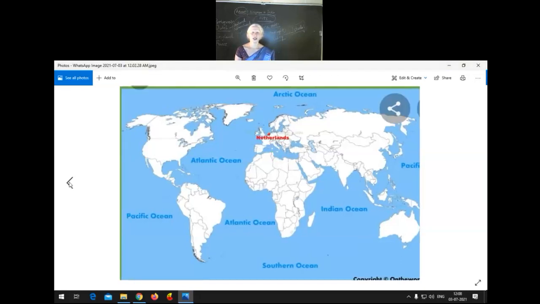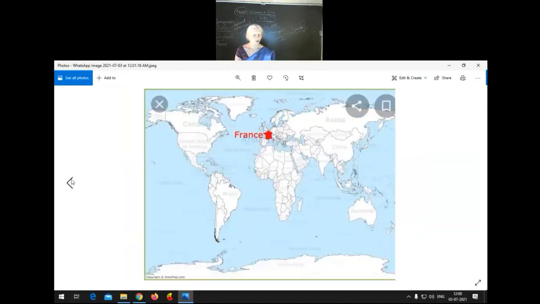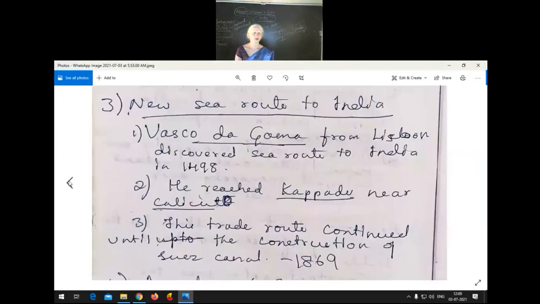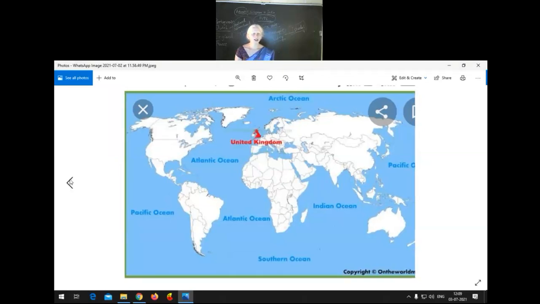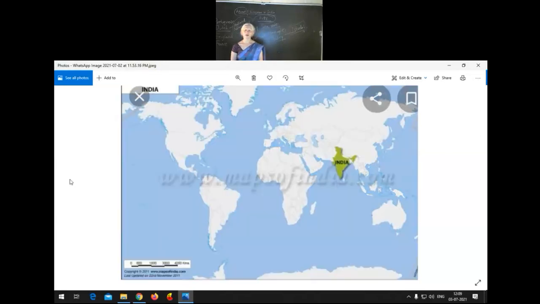So this is the Netherlands. They came to India after the Portuguese. Next, here we have France. They came to India in the year 1664. Remember France. Here we have the Portuguese, the land of Vasco da Gama, and this is the United Kingdom, who ruled India for more than 200 years. Yes, this is our India. Okay, stop sharing that.